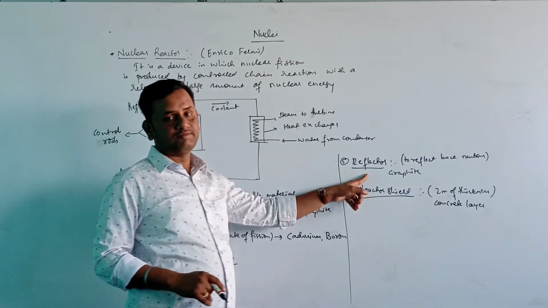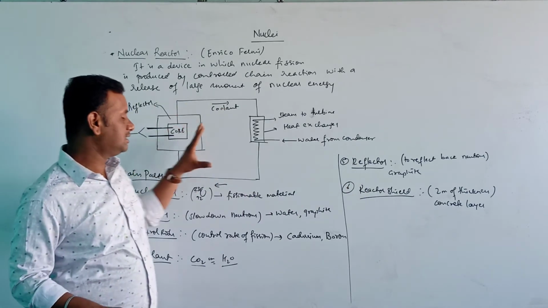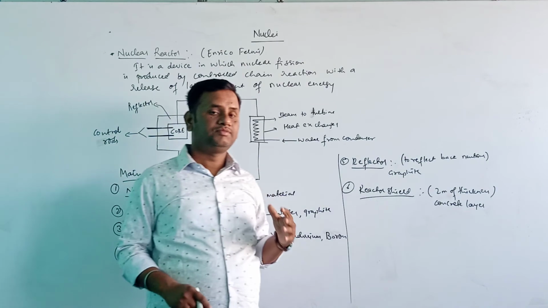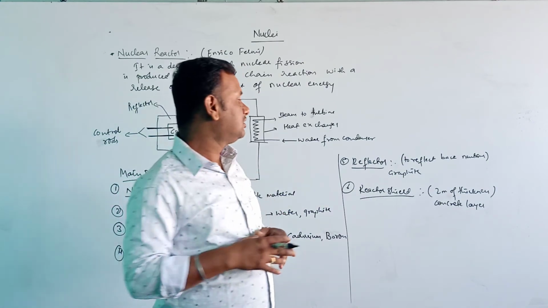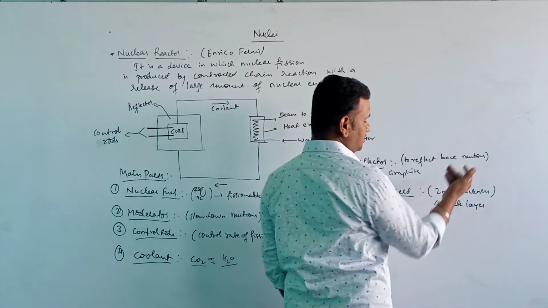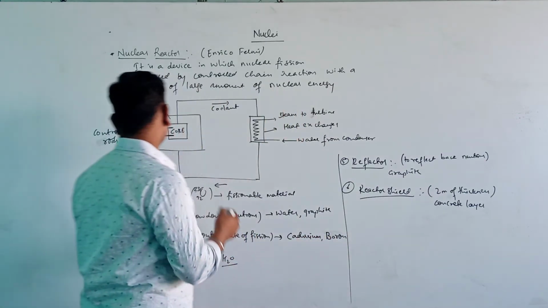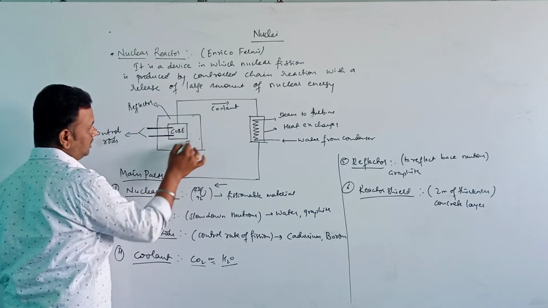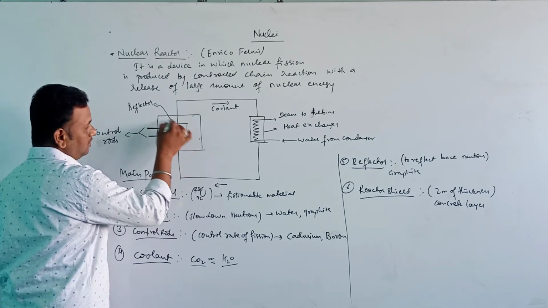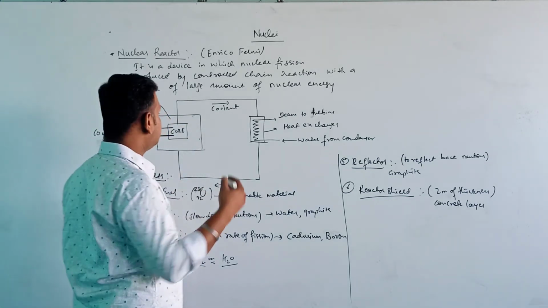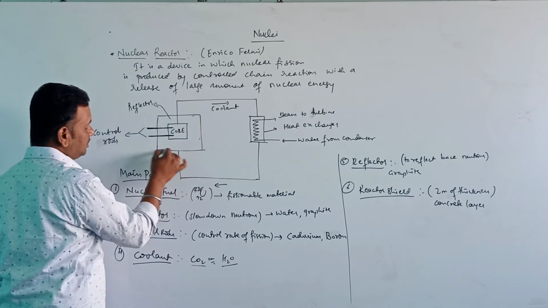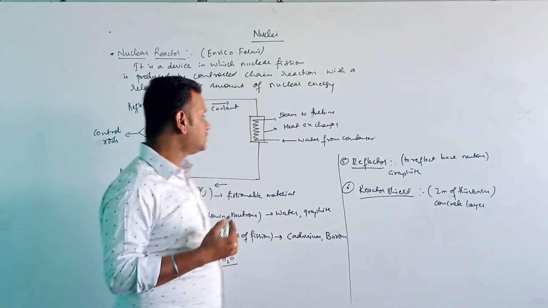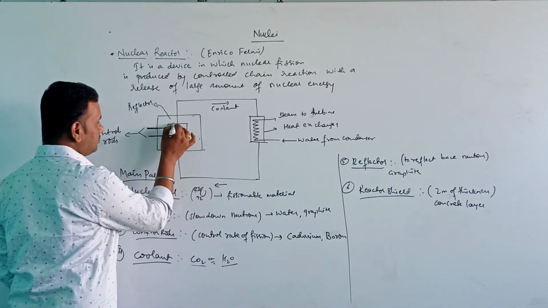The next main part of the nuclear reactor is the reflector. Reflector, as the name itself says, will reflect back the neutrons. Okay. Inside this core, the nuclear reactor is coated with graphite.